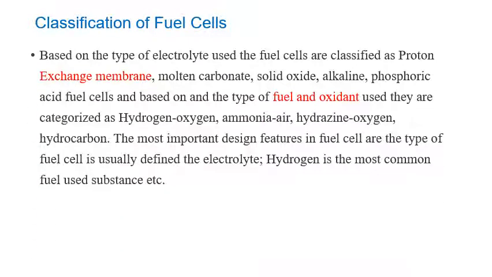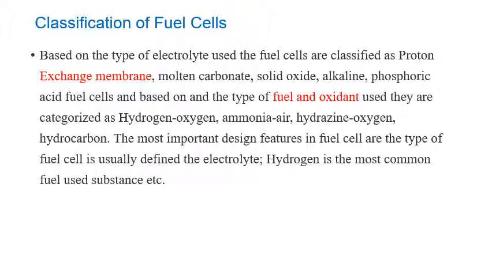Still, we'll define the classification on exchange membrane, molten carbonate, solid oxide, alkaline, and phosphoric acid fuel cells. Some fuel cells are based on fuel and oxidant, categorized as hydrogen-oxygen, ammonia-air, and hydrocarbon.